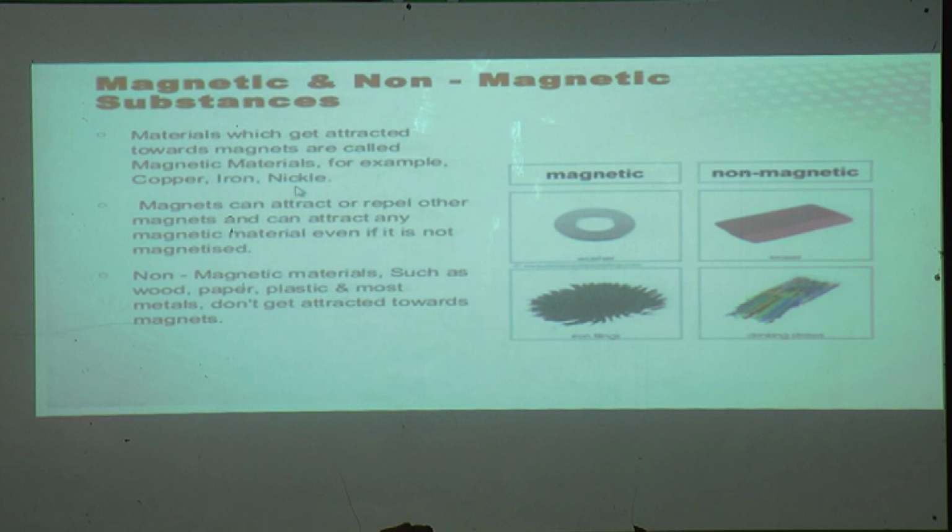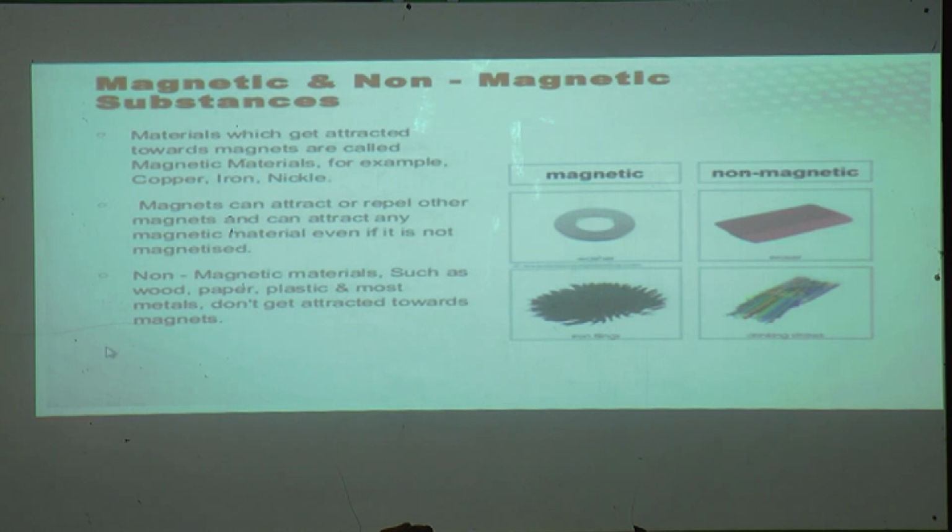Those substances which are going to be attracted towards the magnet are called magnetic, and those substances which are not going to be attracted towards the magnet are called non-magnetic substances.